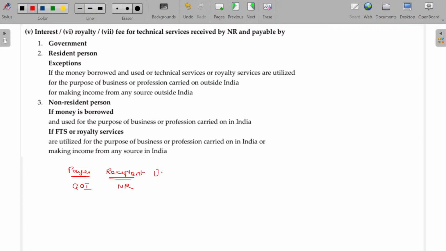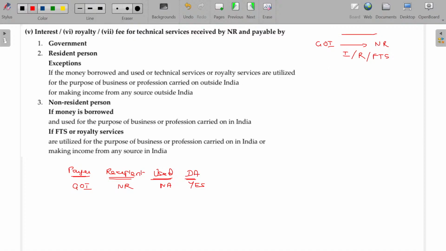What about the use state? Not applicable. Then will it be considered as deemed to accrue? Yes. The Government of India to a non-resident gives either interest or royalty or fee for technical services.